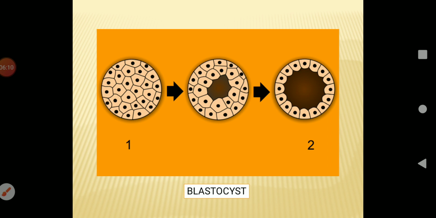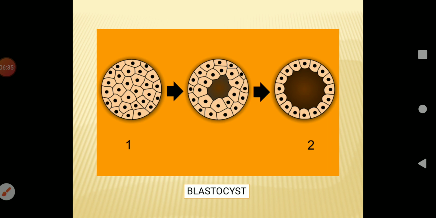All the cells form a layer around a cavity at the center. The trophoblast does not participate in the formation of the embryo. It produces extra-embryonic membrane, and the zona pellucida becomes thinner and disappears. So the blastula increases in size and volume.